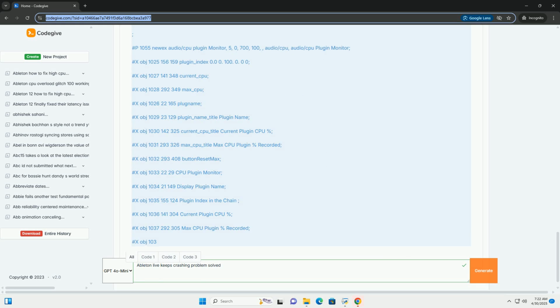2. Immediate actions after a crash. Don't panic, easier said than done. Keep calm and avoid repeatedly launching Ableton Live immediately. This can sometimes exacerbate the problem. Force quit/kill process: if Ableton is frozen, use your operating system's force quit feature, Ctrl+Alt+Delete on Windows, Cmd+Option+Esc on Mac OS, to terminate the process.